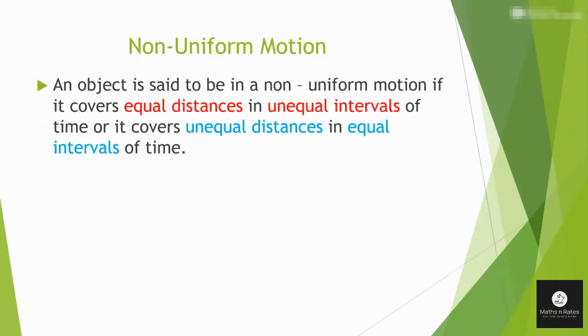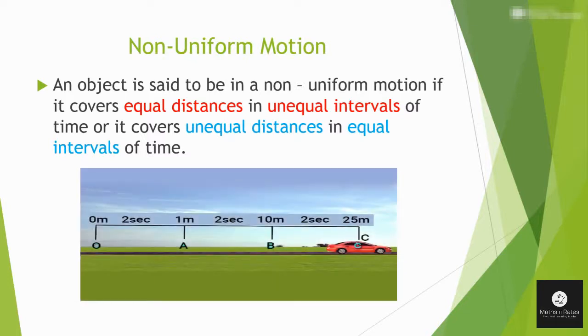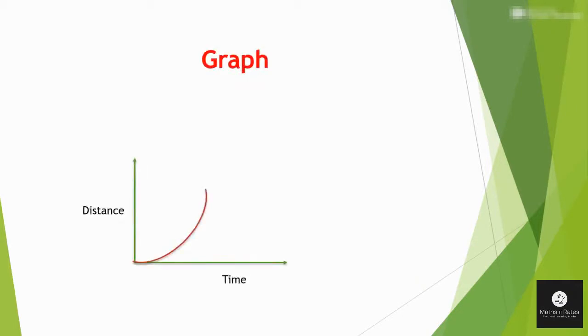An object is said to be in non-uniform motion if it covers equal distances in unequal intervals of time, or it covers unequal distances in equal intervals of time. Here we will observe that the car covers unequal distances in equal intervals of time, that is 2 seconds. If we plot a graph for this, we will get a curved line.